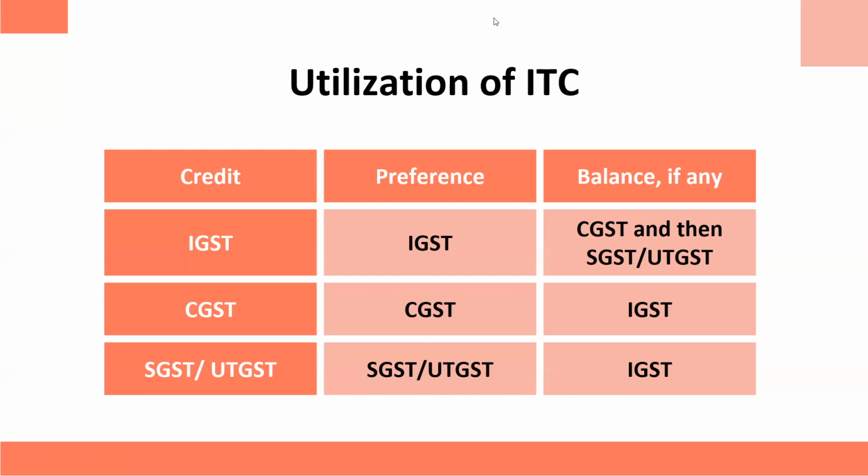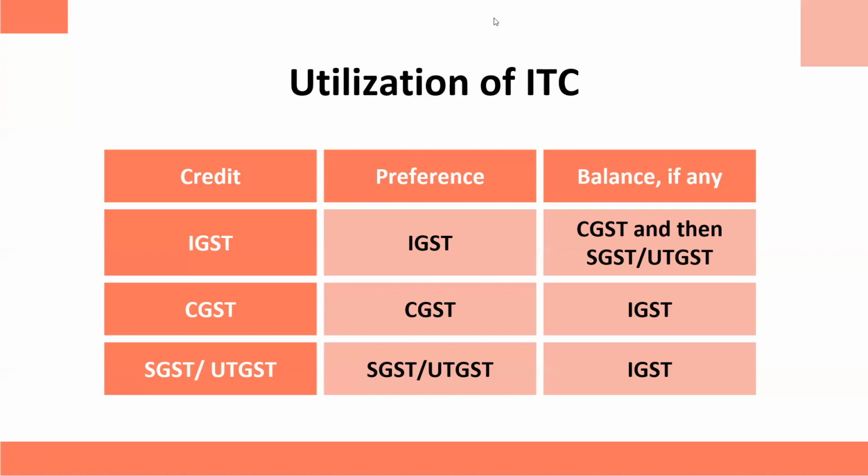Now, output tax minus input tax means 80,000 minus 1 lakh, which gives you minus 20,000, right? It means you still have credit worth 20,000 rupees left with you. How will you adjust that? So this credit can later be adjusted against CGST, and after that SGST and UTGST.